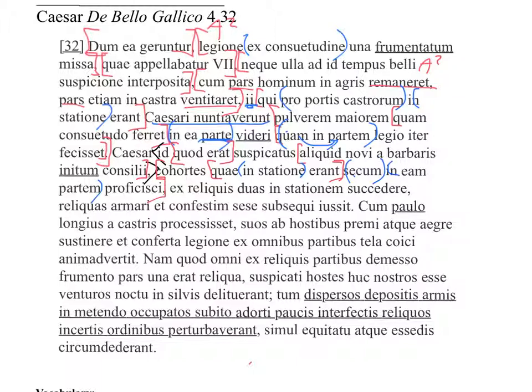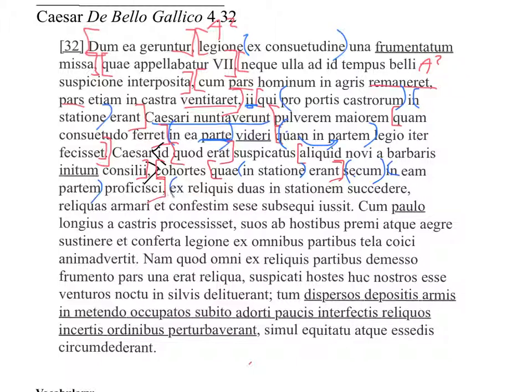Proficisci, of course, is not a participle because profectus would be the participle. Profectae in this case because cohortes is feminine. That's another reason it can't be a participle. But that proficisci is your passive, or in this case, deponent infinitive of proficiscor.